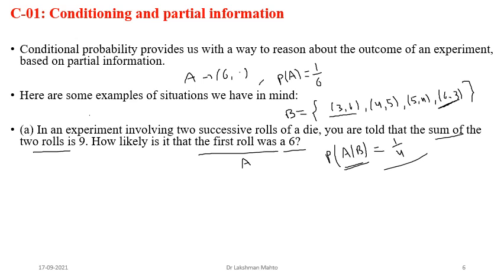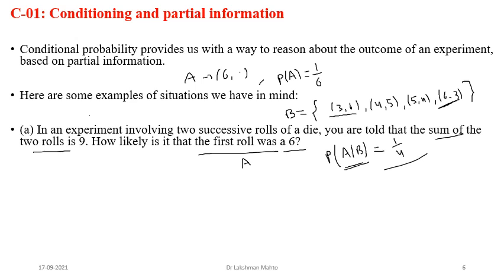But remember that when you are dealing with conditional probability, don't forget about the sample space, the original sample space. Your new universe, your new sample space, will be the event described by the partial information. So in order to calculate conditional probability, your new sample space is B. Why?